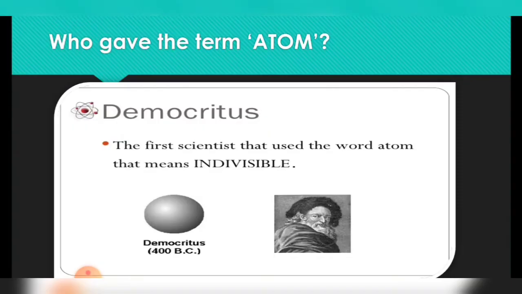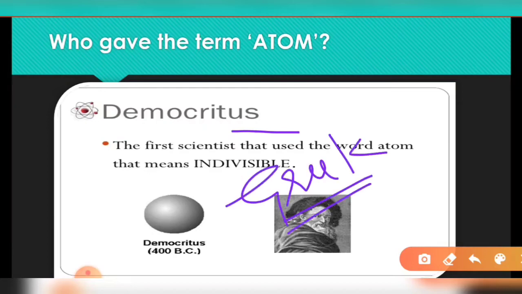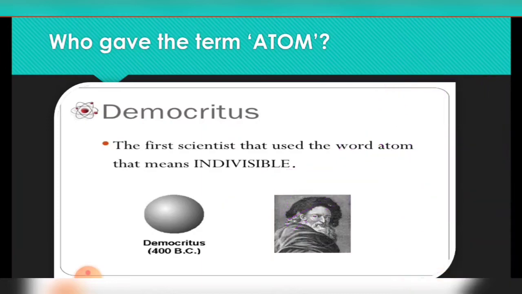Right. After that, many scientists came, Indian philosophers and English scientists, and gave us theories. But the word atom was first given by Democritus. Democritus was the Greek scientist who gave the Greek word atom, which means indivisible. It means we cannot further divide it into smaller and smaller particles. It is the smallest particle from which matter could be made.